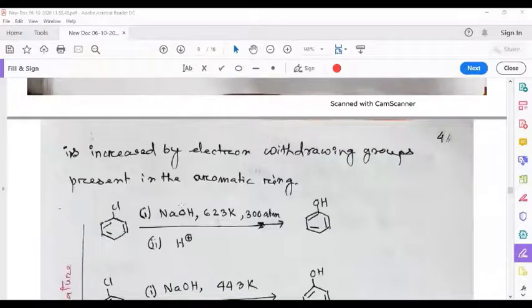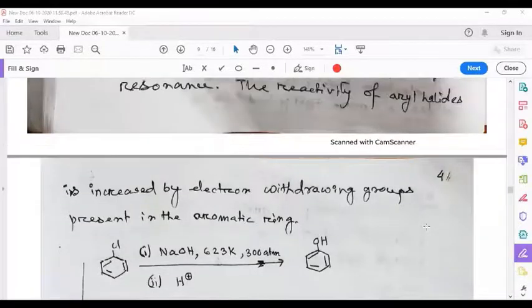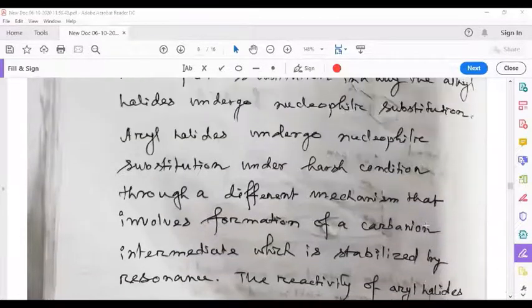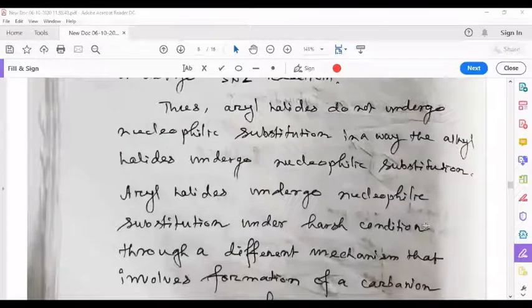So here are some examples of less reactivity of aryl halides. Further, electron withdrawing groups in aryl halides increase reactivity, whereas electron donating groups in aryl halides decrease reactivity.